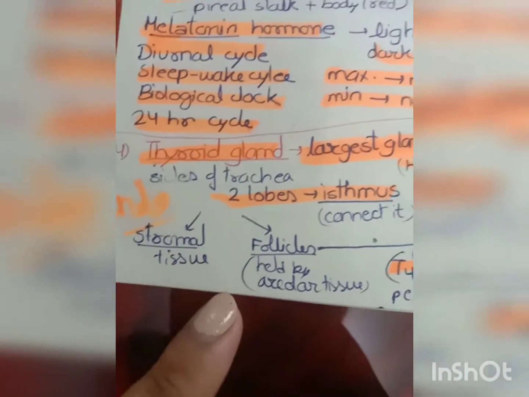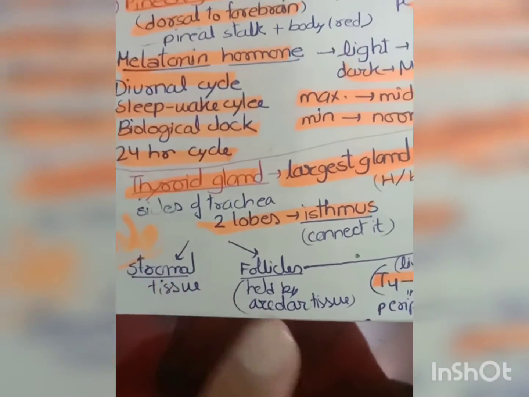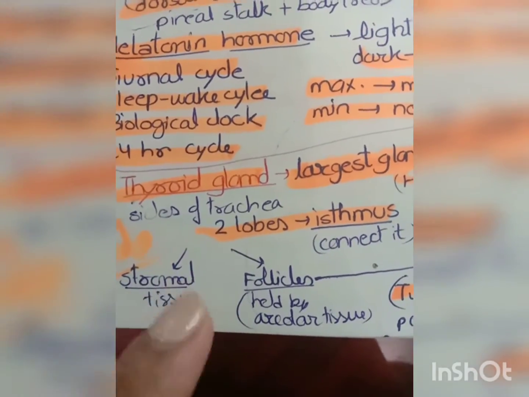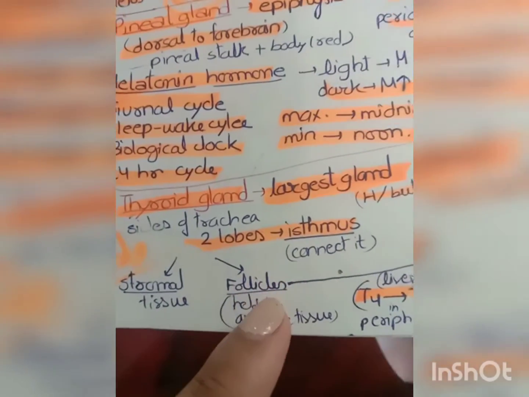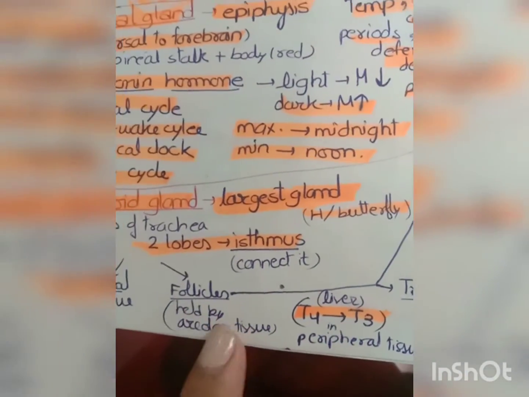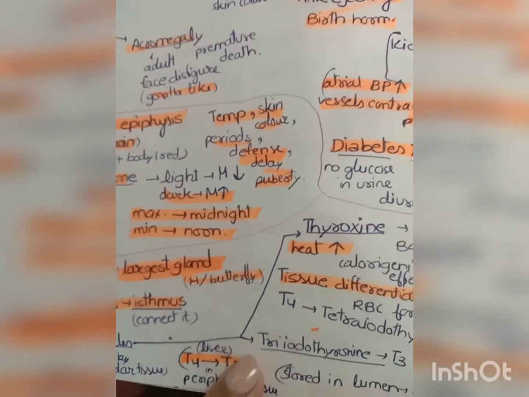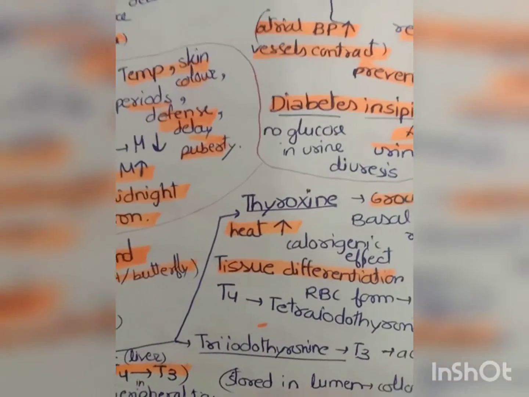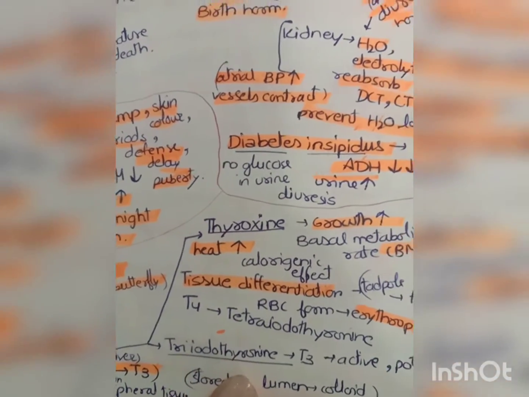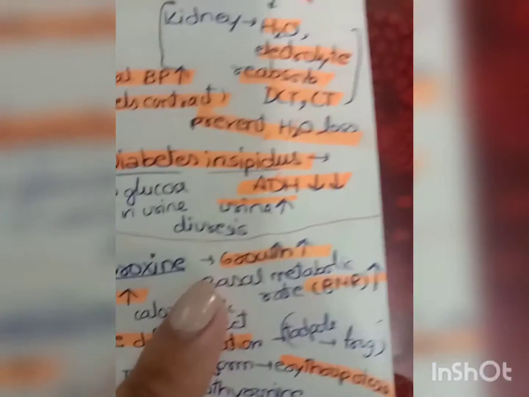Okay, now the thyroid gland has been divided into two parts. One is stromal, that is also known as the tissue part of it, and the other is follicles. Follicles are held by, this is not important. Now the follicles secrete two types of hormones. One is thyroxine and the other is triiodothyronine.